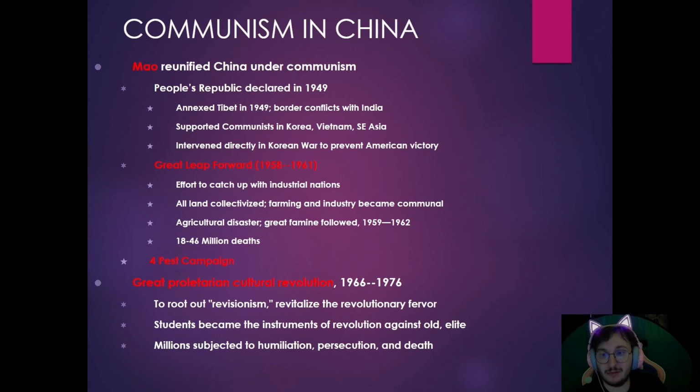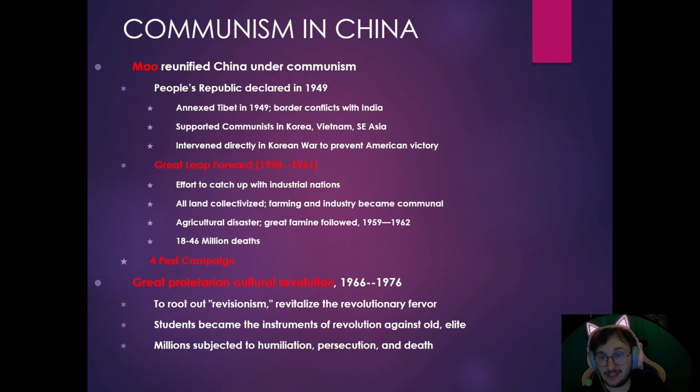The Great Leap Forward was problematic as he wanted to catch up with industrialized nations. However, China really had no factories nor an industrial base. So he's going to try to create factories that are made out of like wood. He's going to collectivize agriculture. The farming industry will become more communal. There is going to be a huge agricultural disaster, a great famine from 1959 to 1962. Between 18 and 46 million people would die. He will refuse international support and aid.